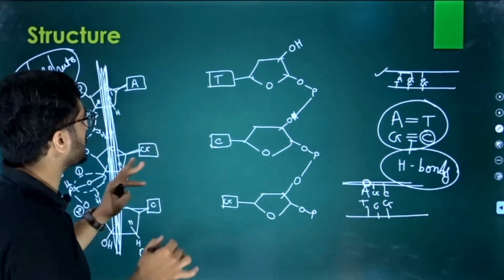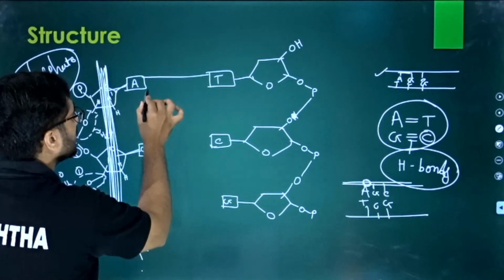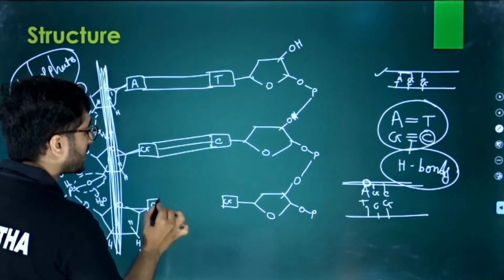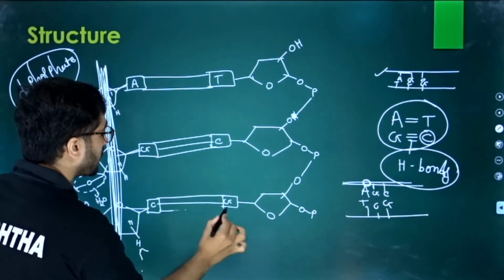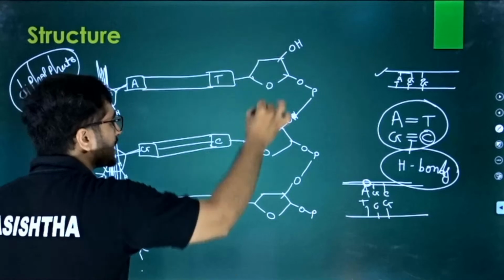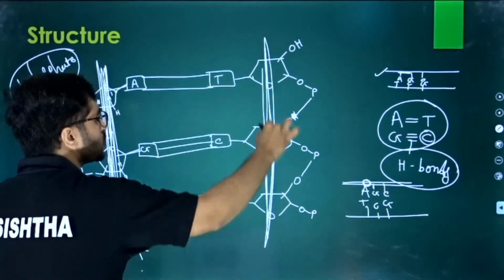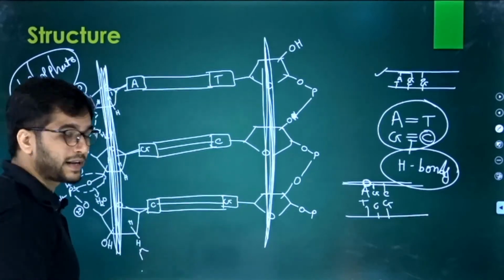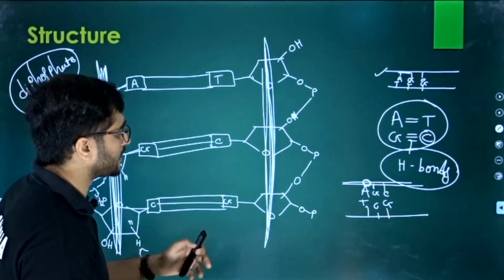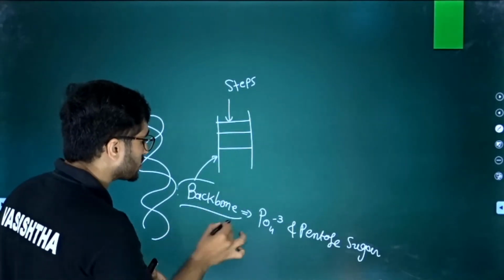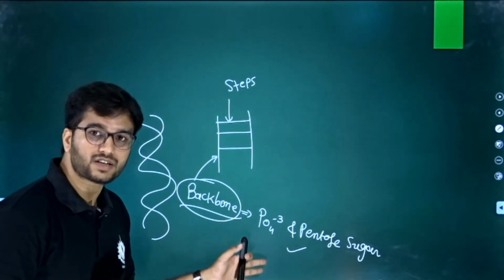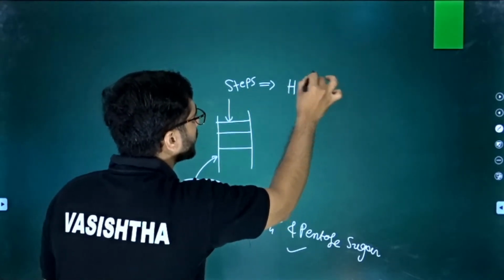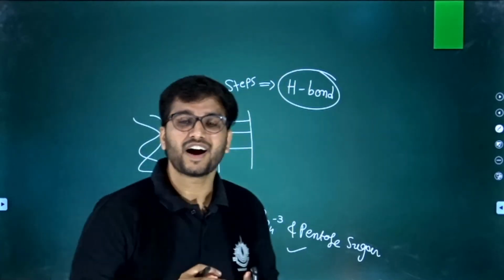Now we have a discussion about thymine and adenine. They bind with 2 hydrogen bonds. Here guanine and cytosine bind with 3 hydrogen bonds. Cytosine, guanine, they bind with 3 hydrogen bonds. See, now what do we have? Now we have a ladder. Okay, we have two backbones, and between the backbones we have steps. Clear? So now the fundamental is very clear. What is clear? That the backbones are made up of pentose sugar and phosphate, whereas these steps are made up of hydrogen bonds.